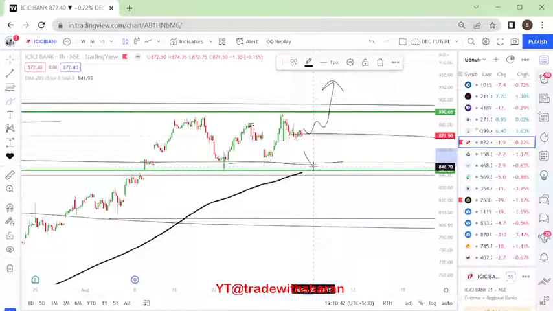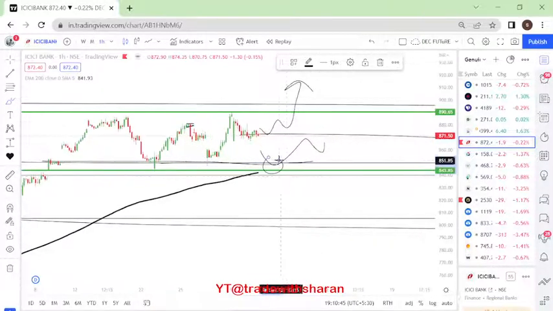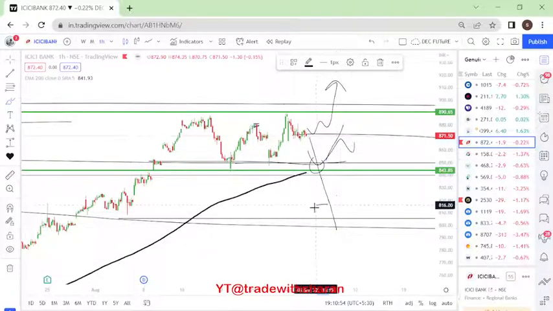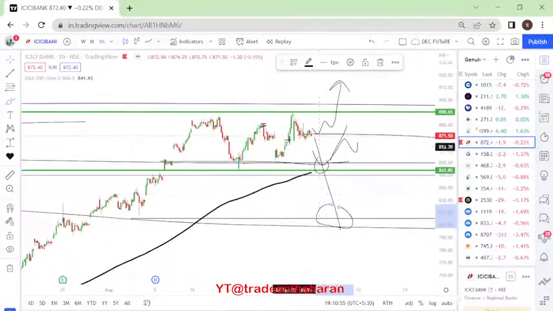So even if it comes down here to 846 levels, I would be interested to see how it reacts here. If it gives a good candle, I will buy above that particular candle to enter the stock, right? Only if there is some very bad news and Bank Nifty starts falling down, that is when you can get hurt from this. Otherwise the stock as of now seems to be good to me, basically on what is there on the chart as of now, right?